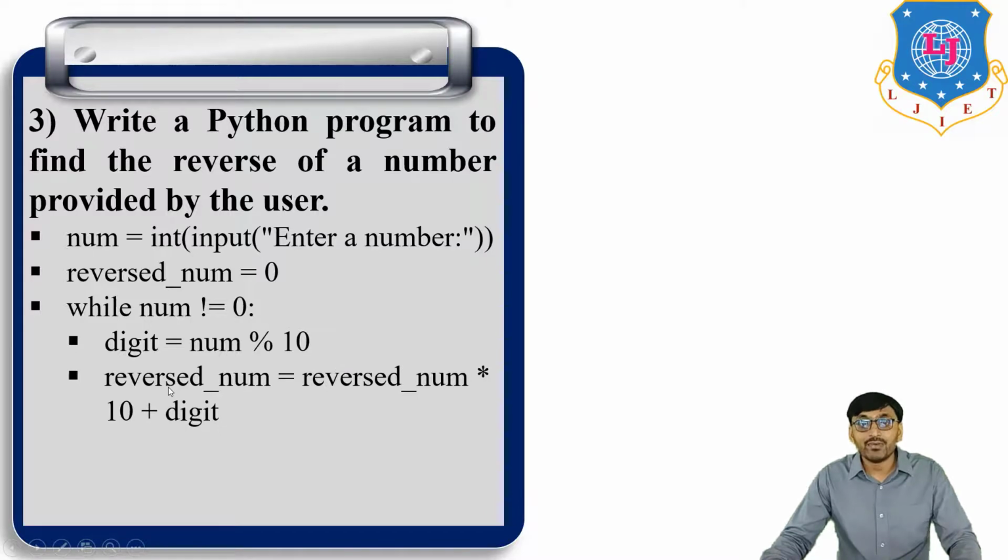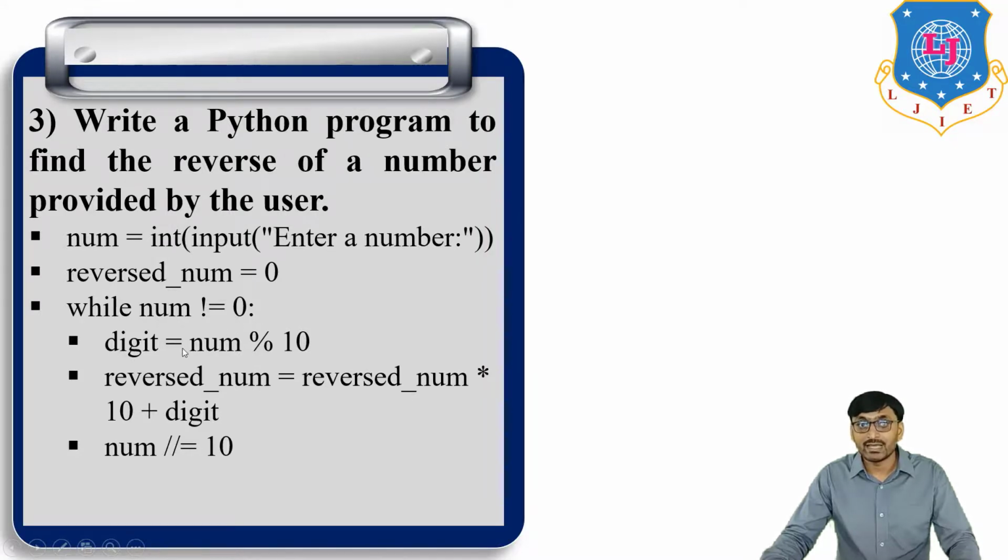Then reverse number is equal to reverse number times 10 plus digit. Then num floor division by 10. So this loop continues until this condition is false.